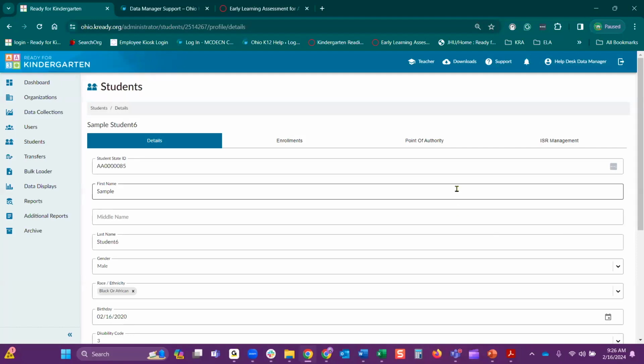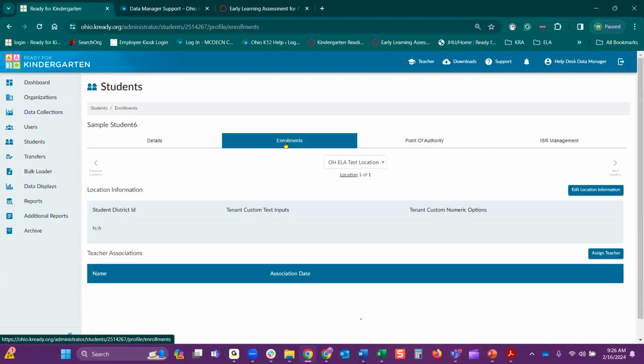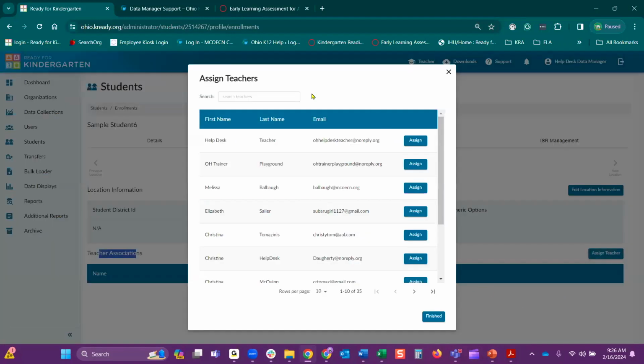Now, once the student is open, you do have more tabs available to you. So your first step is to associate the teacher. Select enrollments, and here you will see teacher association. Select assign teacher. Find the teacher that you wish to add to.